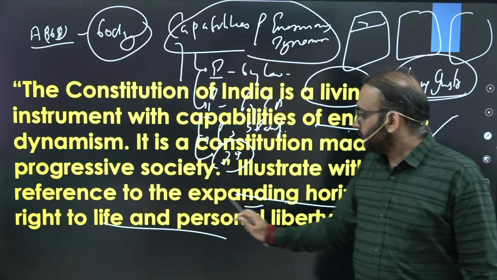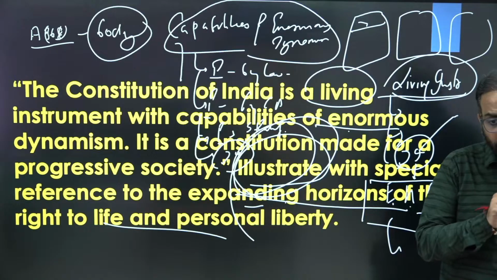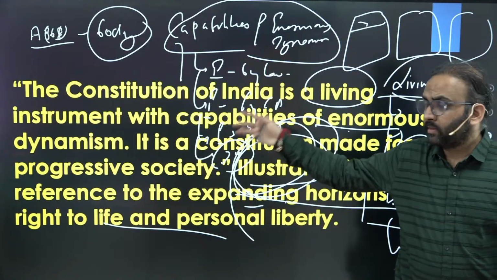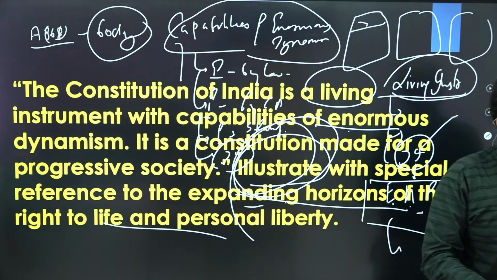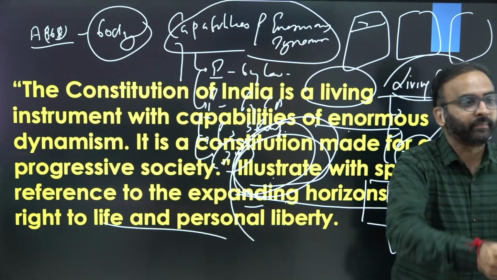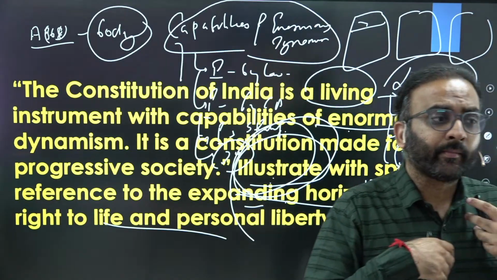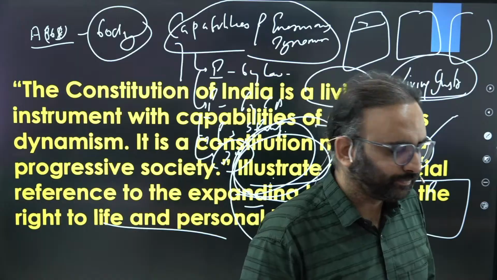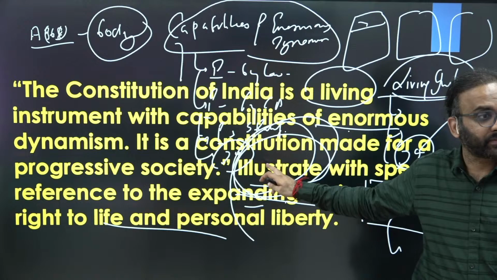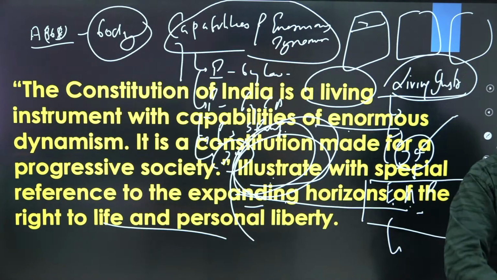Do remember, the tail word is illustrate. Now do not analyze it. Do not find limitations, or try to explain the significance, etc. here. You get the point? Because here the tail word is illustrate. Illustrate means explain with examples. You need to just explain the statement with examples, right? So if you write limitations here, the examiner will deduct marks for it. Clear? Because you are writing what is not being asked by the question.